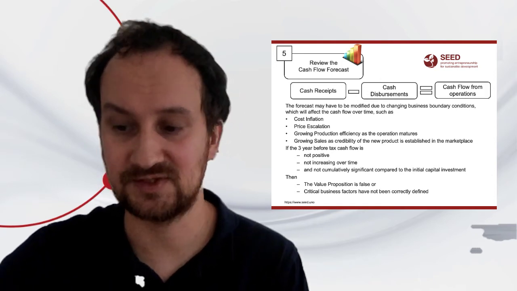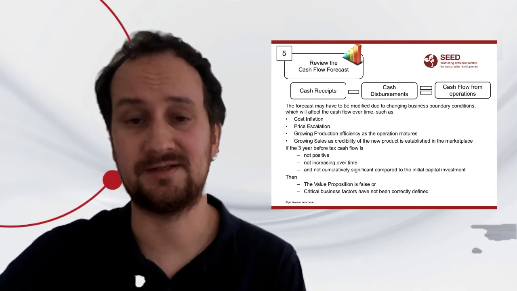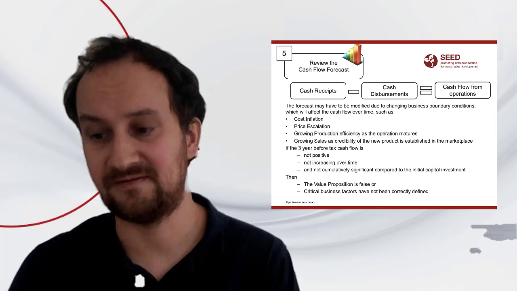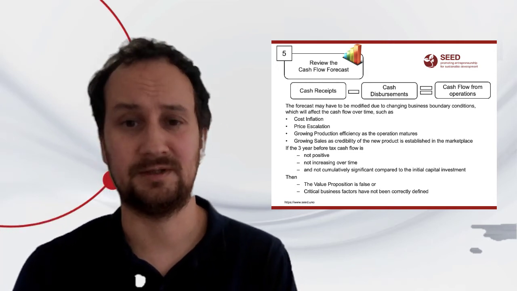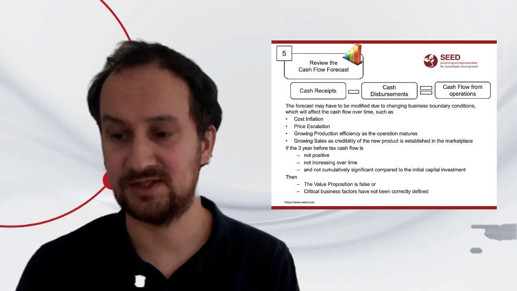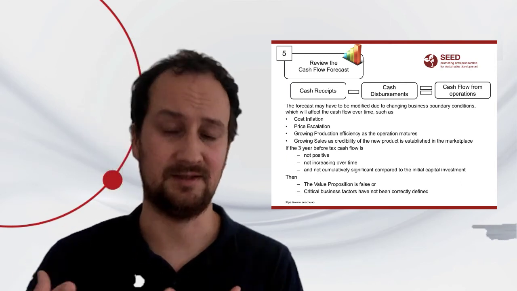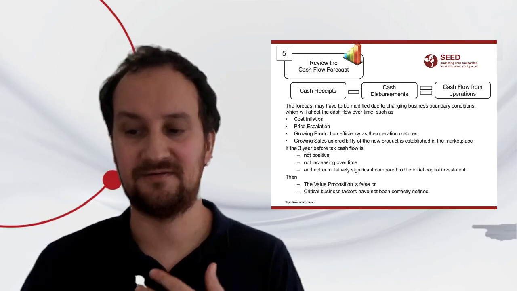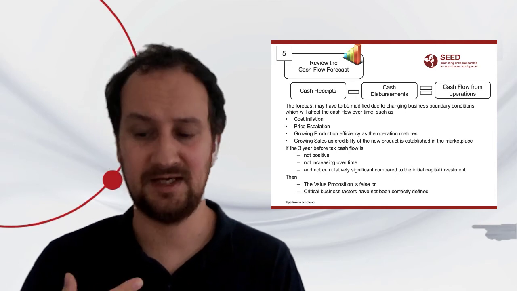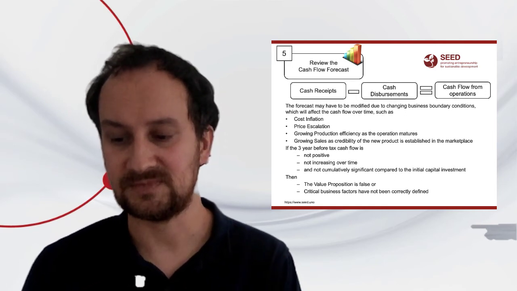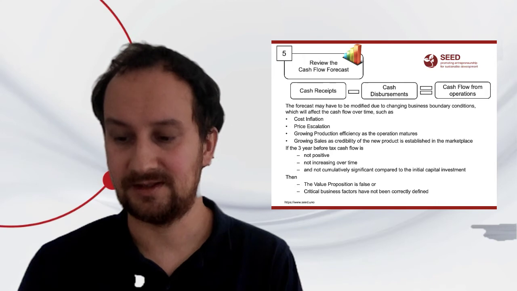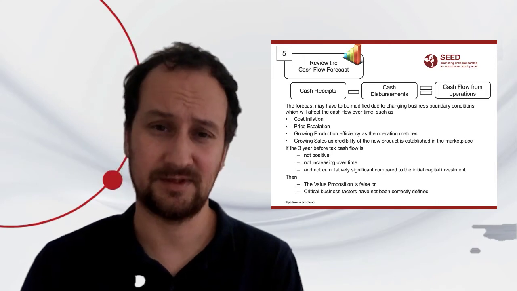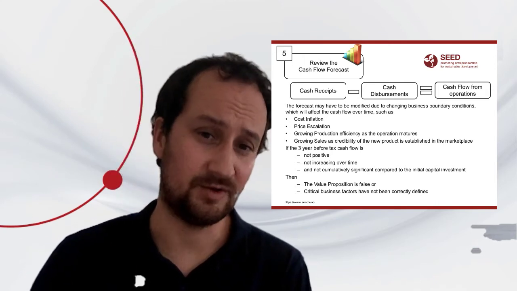Cash disbursements are your costs related to purchasing of raw materials, staff wages, anything related to the production level, general administrative expenses, and the investment costs.